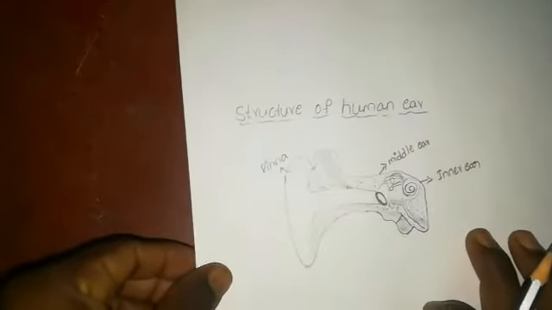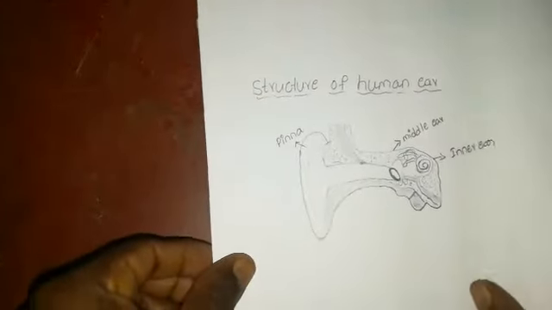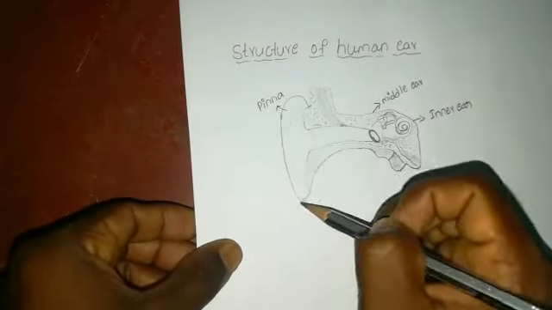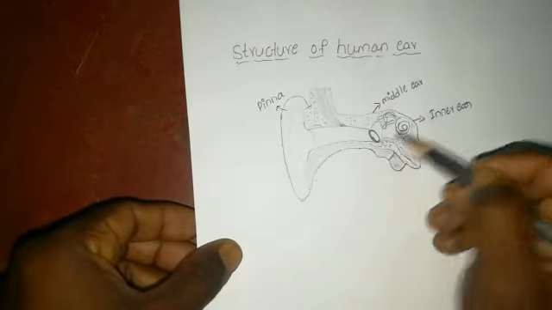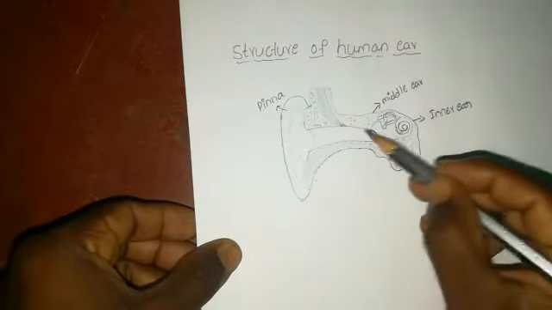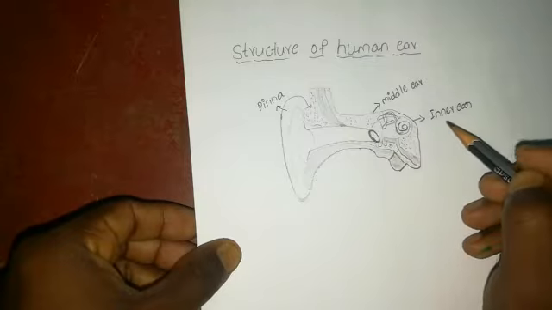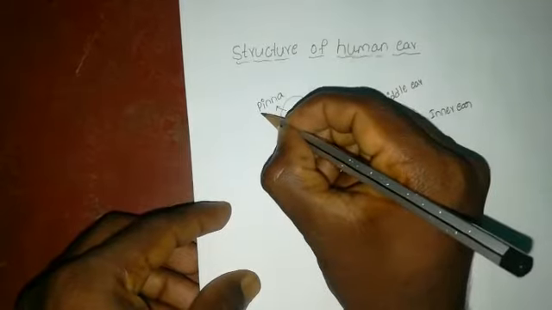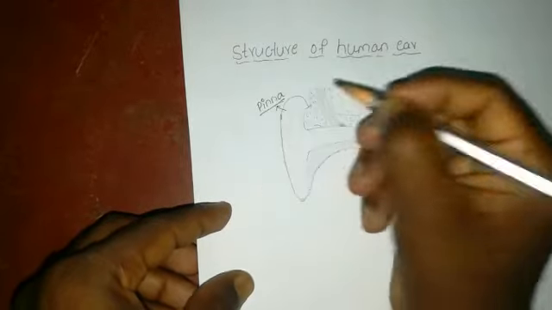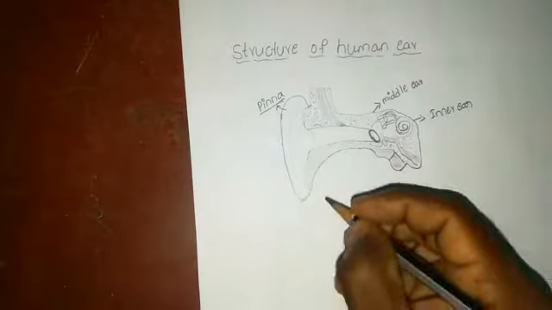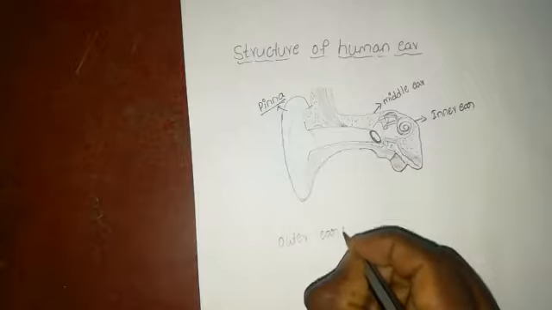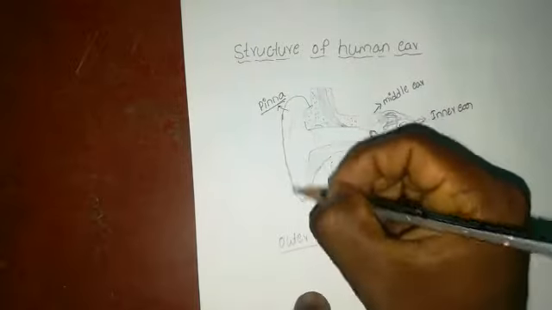This is the structure of the human ear. This part is the outer ear, this is the middle ear, and this is the inner ear. These are the three main parts of the ear. The outer ear is also called the external pinna, or pinna.